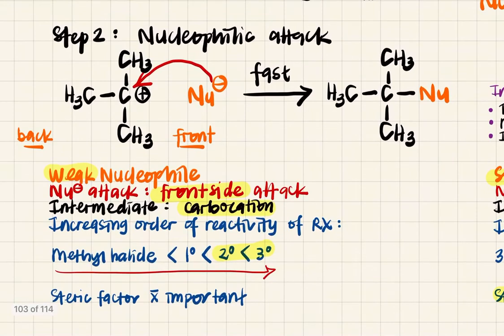So this is the increasing reactivity order of haloalkane. Siapa yang paling stable, siapa yang paling favor Sn1 mechanism ni, they are tertiary dengan secondary haloalkane. Primary haloalkane kita kena tengok ada steric hindrance ke tak.